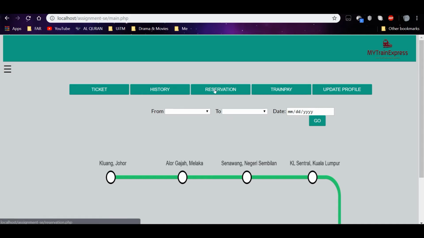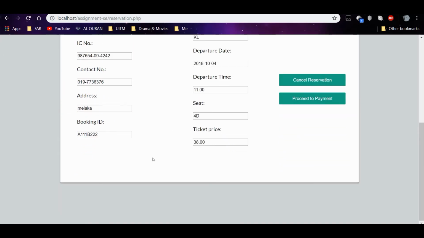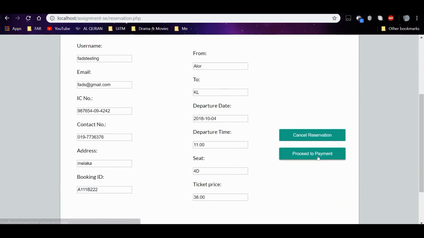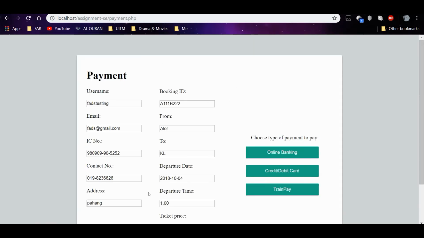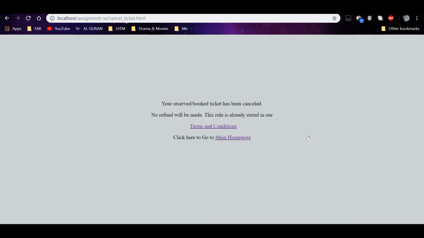And if we click here to see our reserved ticket, it will show the reservation. And if you want to cancel the reservation, just click cancel here. But if you want to proceed, just do the same as the booking using the three methods. And if we want to cancel the reservation, just click cancel. So your reserved ticket has been cancelled. Okay, let's go to the main homepage.